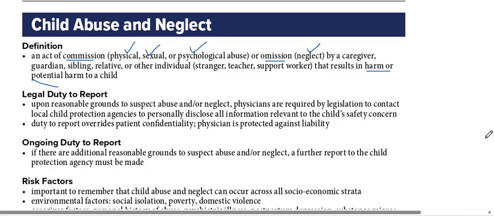All right. So an act of commission. Commission means child abuse, a very good topic for MCCQE1, and we need to know what it exactly means. An act of commission is a physical assault, a sexual assault, or psychological abuse, or omission. Omission means neglect, and it can be done by a caregiver, a guardian, a sibling, a relative, any individual like a stranger, teacher, support worker, resulting in harm or potential harm to the child. Harm, potential harm, very important.